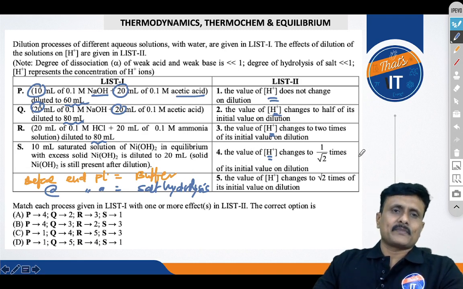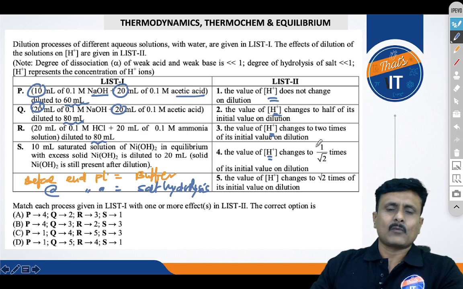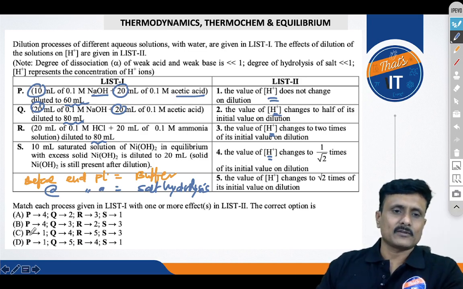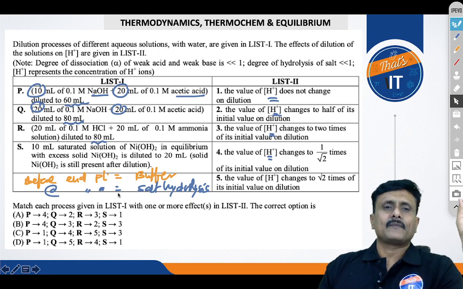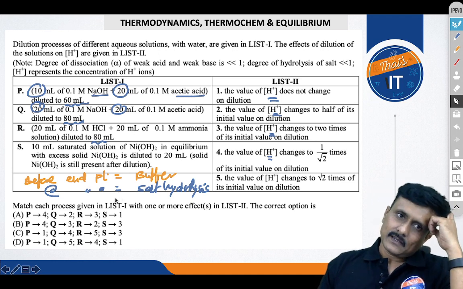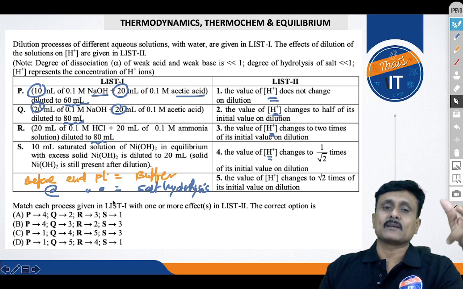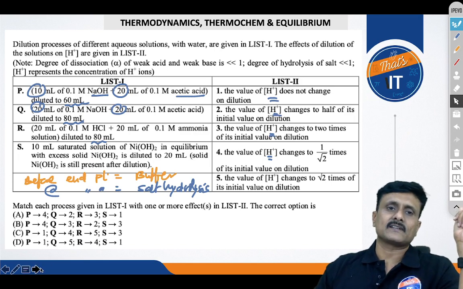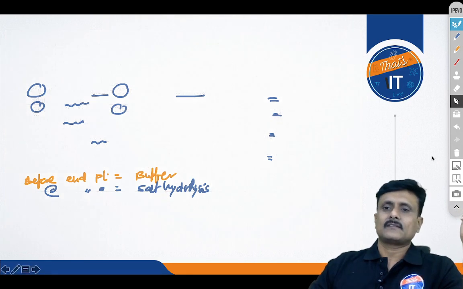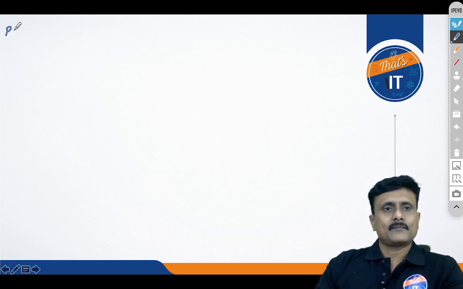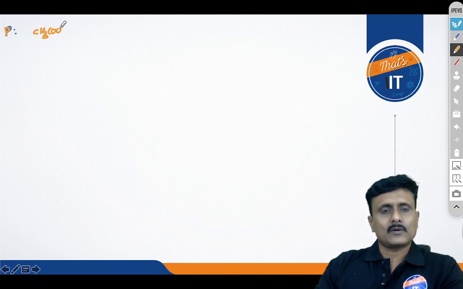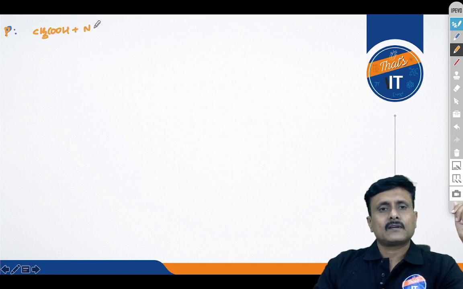But we need to know what is given for option P. You can see for option P, we have got 10 ml of NaOH and 10 ml of acetic acid, diluted to 20 ml, and acetic acid diluted to 60, isn't it, right? Alright, let's see. For option P, we took CH3COOH plus NaOH.